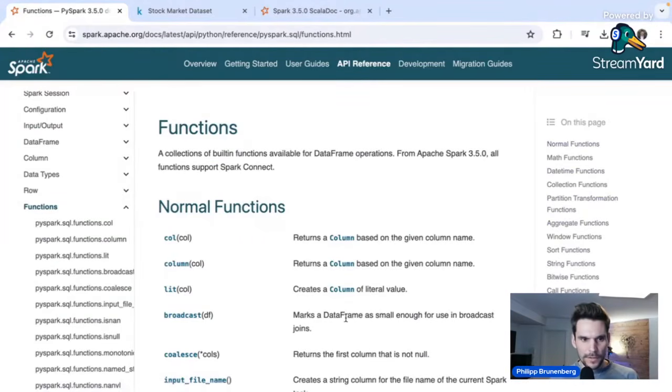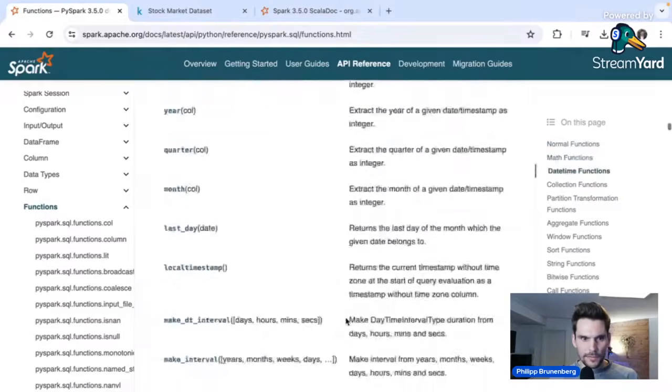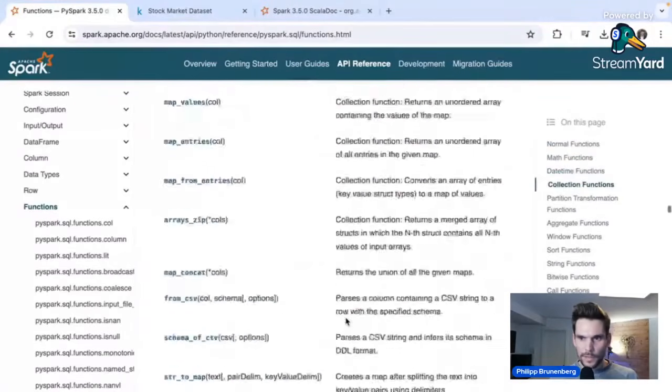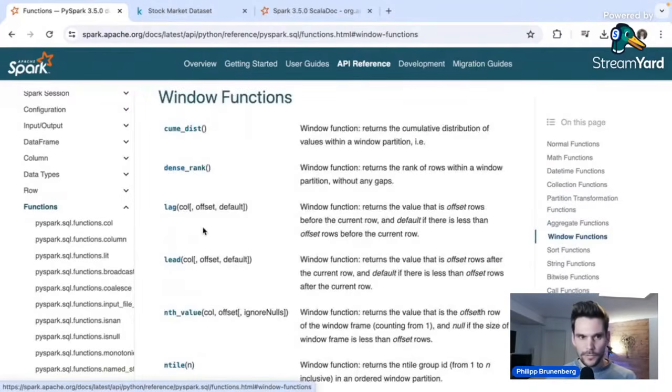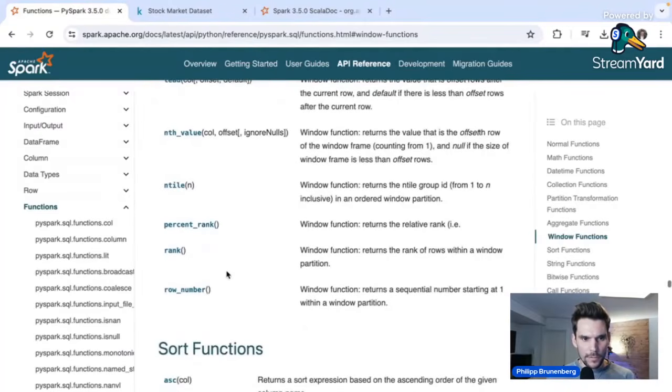So in this document, you can see there are hundreds and hundreds of functions you can use to transform columns. And one section of them is window functions. And here you can see all the functions on which you can call the .over method, which takes a window specification. So all of these functions work with a window specification, one of them being row number, which basically returns a sequential number starting at 1 within the window partition. And that's exactly what we need.